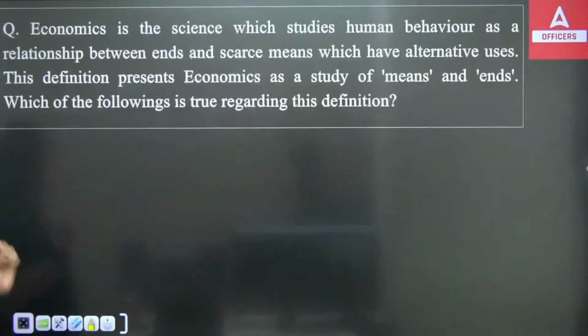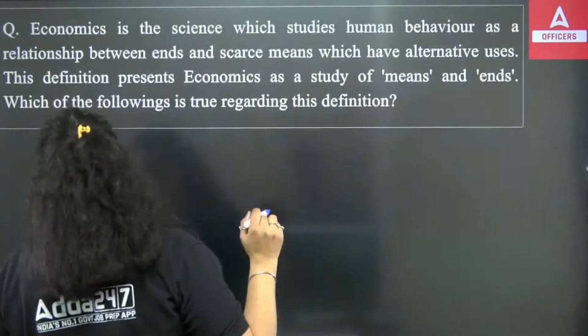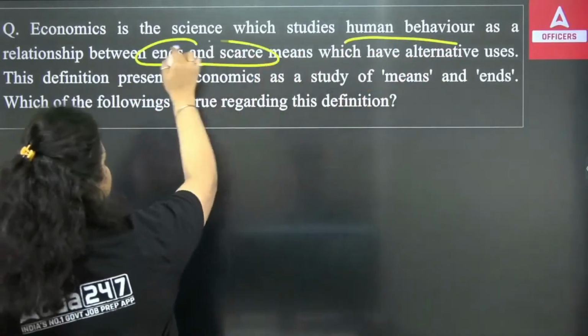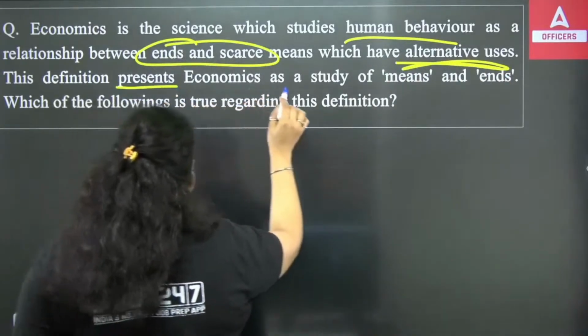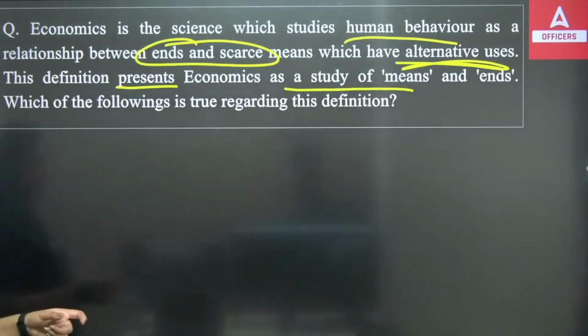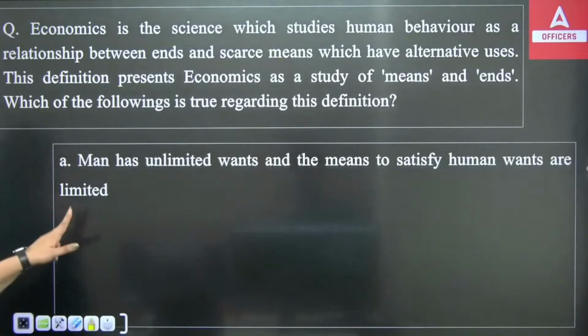Okay, next question. Economics is the science which studies human behavior as a relationship between ends and scarce means which have alternative uses. So this definition presents economics as a study of means and ends. Which of the following is true regarding this definition? So the definition has been given to you that economics has what?